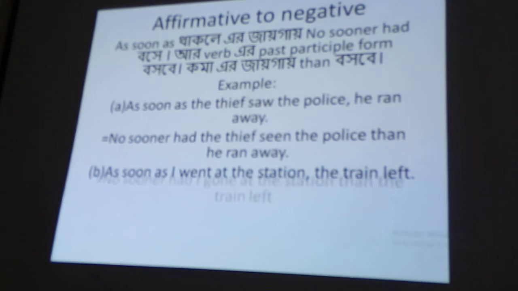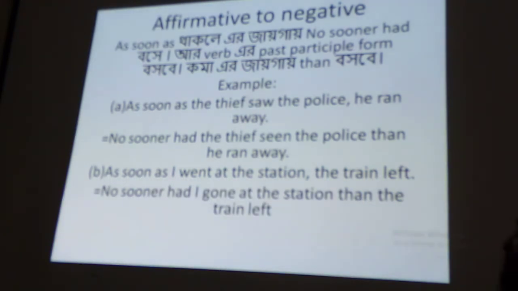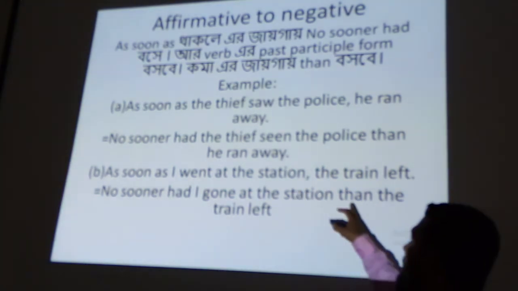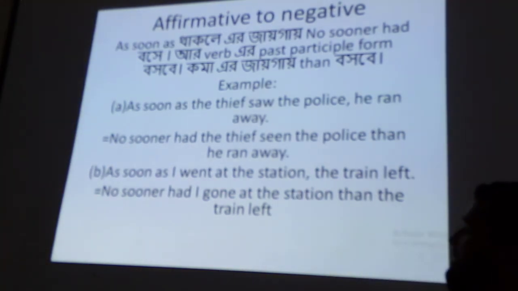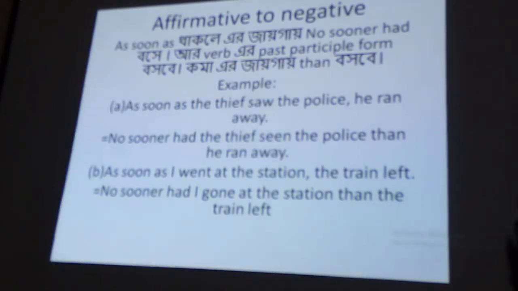So we will have to write "no sooner had." I ran, go and ran to the station. Then at the place of the comma, we will have to use "than." The train left. Write down the answer. Perhaps you have understood this rule.